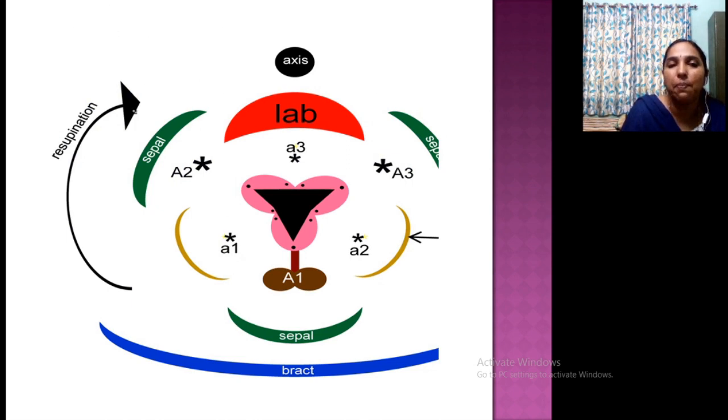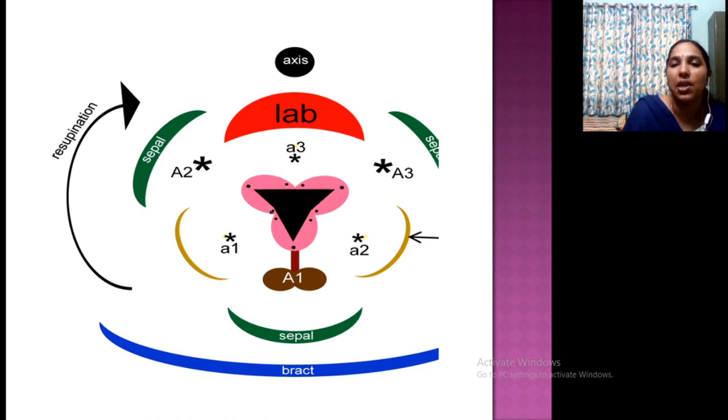See, sepals 1, 2, 3, that is the outer whorl. Inner whorl 1, 2 and 3. What about this one? This one is the enlarged colorful one, the labellum. Clear? Then the stamens are organized. Stamens are also 6, but what is the condition? Only one stamen is usually the functional one. This is the functional one.